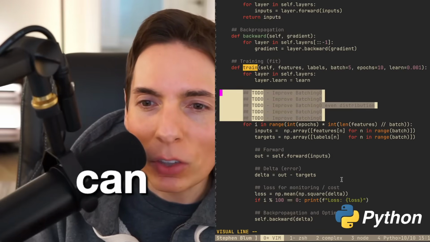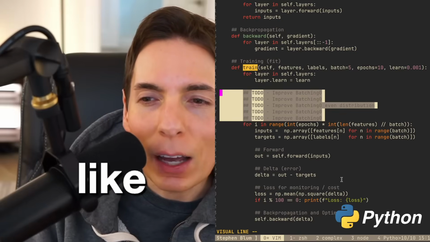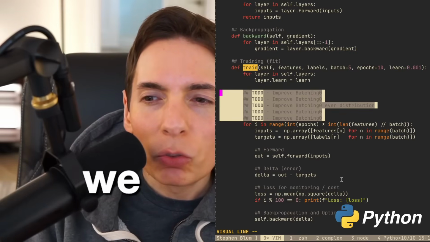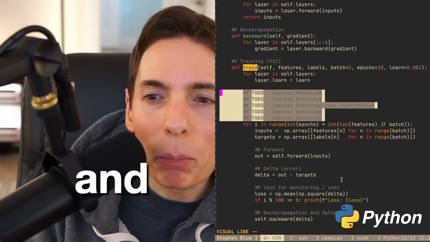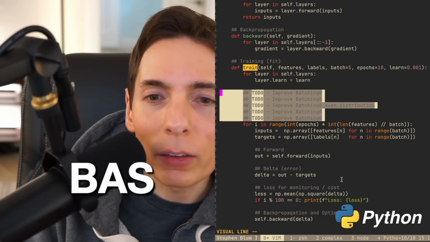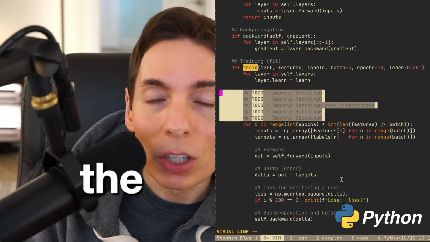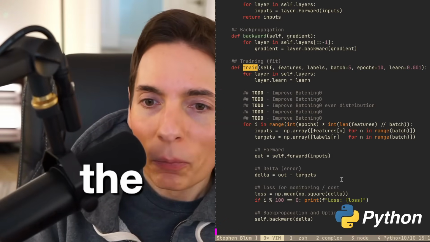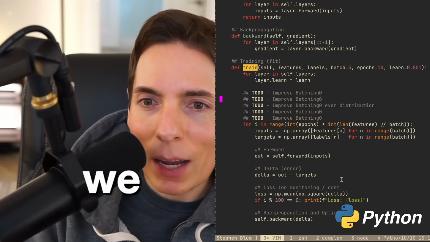Now we could do this in several ways. I'm thinking of creating a range, then we shuffle the range, and then we pull from the range based on the position of the element in the range. So we enumerate the range essentially. So here, actually, let's see if we can make it happen.